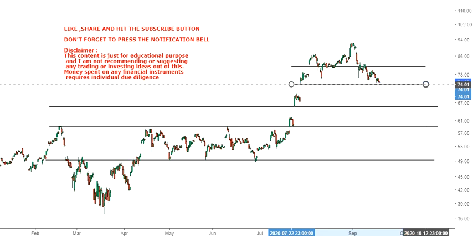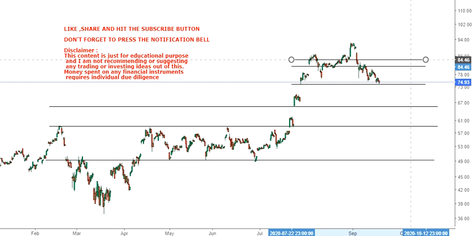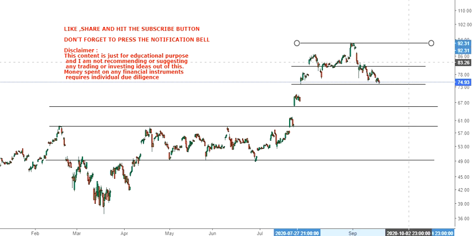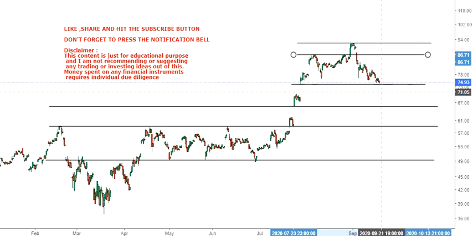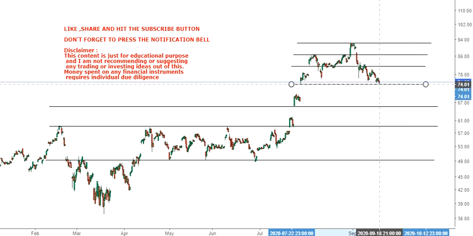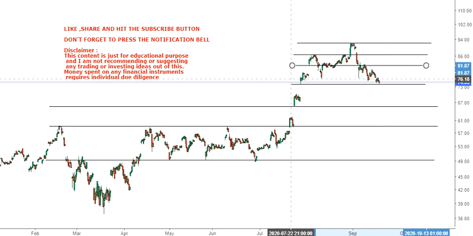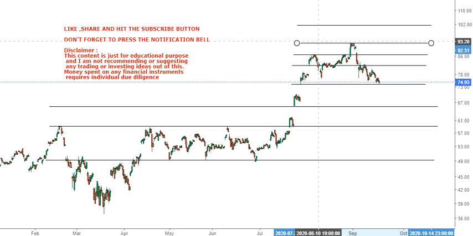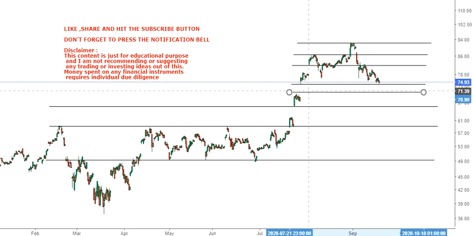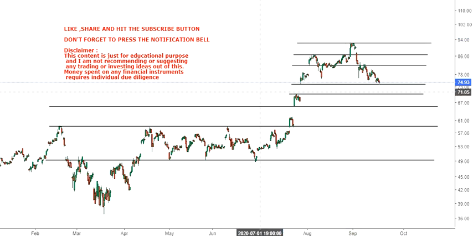Now this is the trend which one can look at. So this is how you can look at the trend in this particular script.